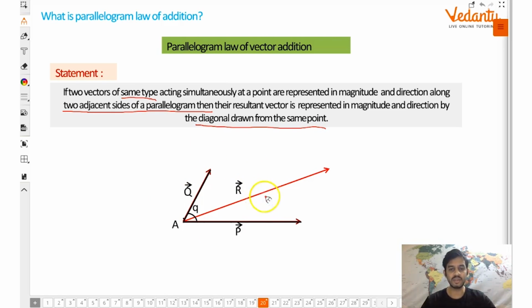In the diagram here you can see, although the diagram is a bit गड़बड़, थोड़ा सा resultant ज़्यादा लंबा हो गया, don't worry, we'll draw it again. Let's say this is the first vector, A vector. This is another vector, B vector.